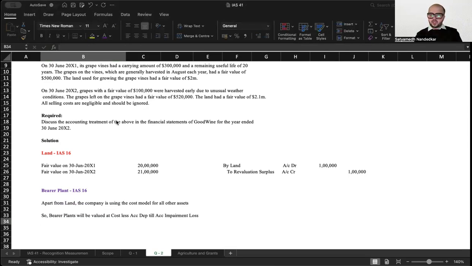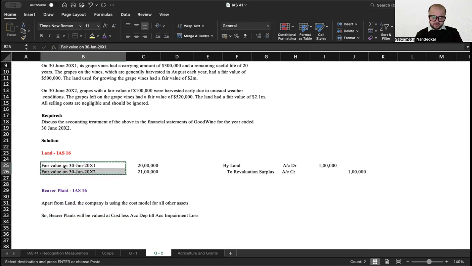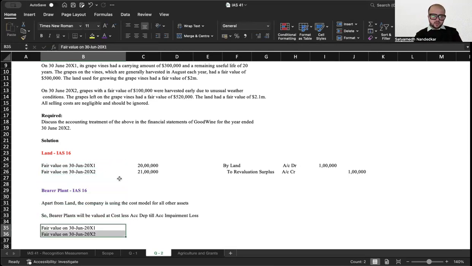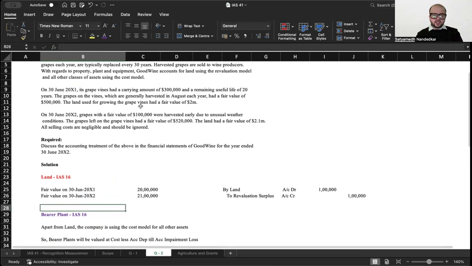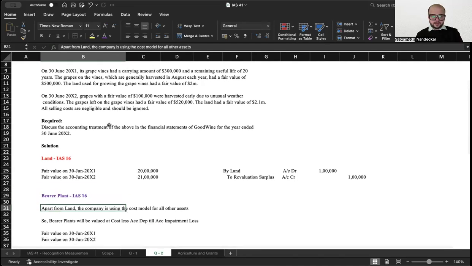Now let's understand how the accounting part works. And there is another thing here. The fair value is given to you, by the way. They have given you the fair value of the grapevine, how much?